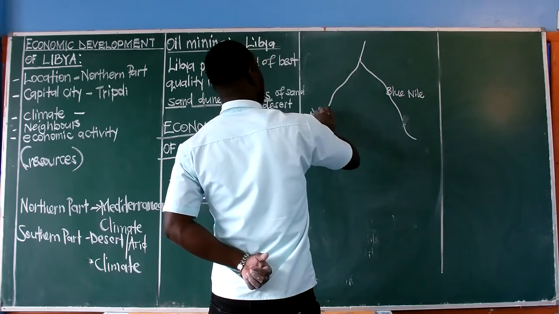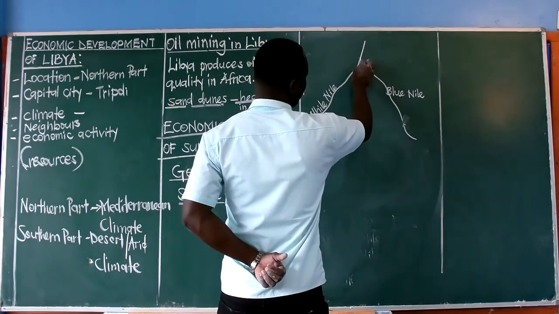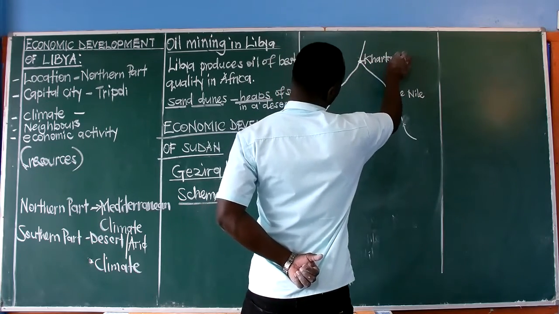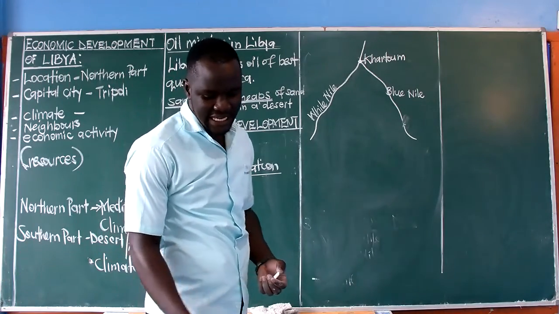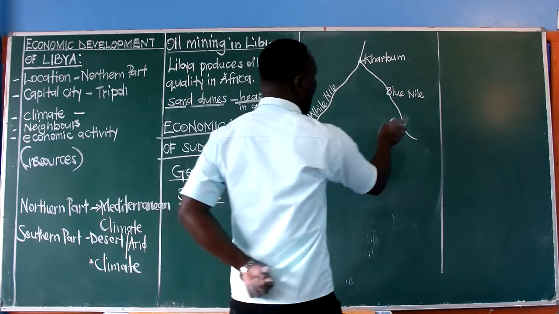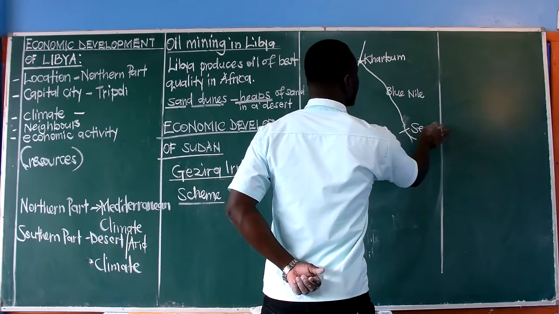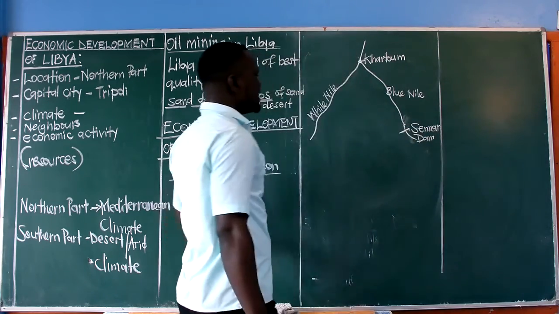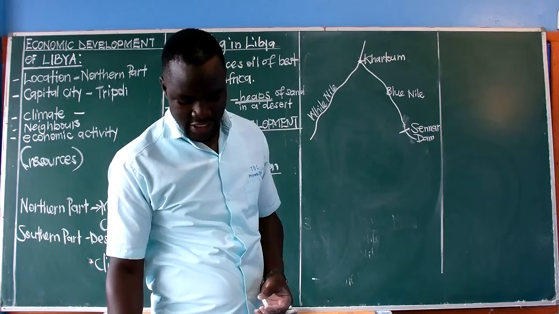And then this one is the White Nile. This is now Khartoum, the capital of Sudan. So, what we shall need to realize is that in the Gezira irrigation scheme, we have the dams. This is now the dam we call Sennar Dam. And we shall be able to note that the Sennar Dam is where water is stored. That is where water is stored for irrigation.